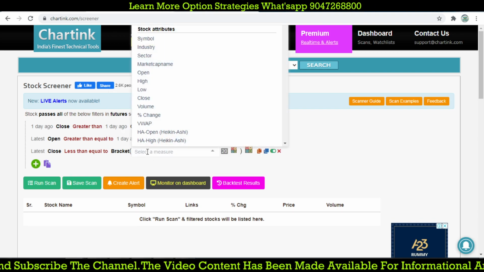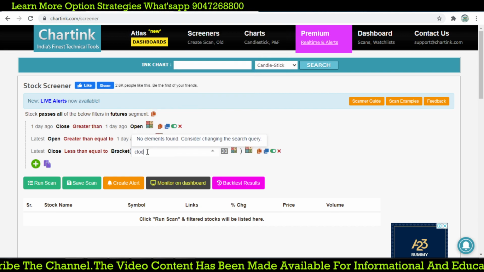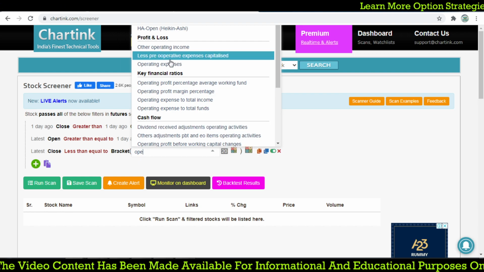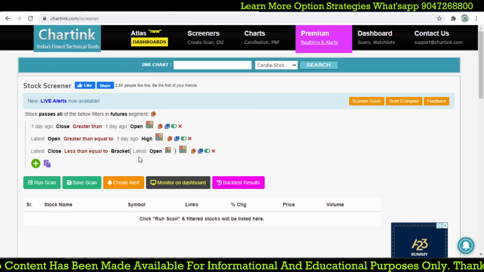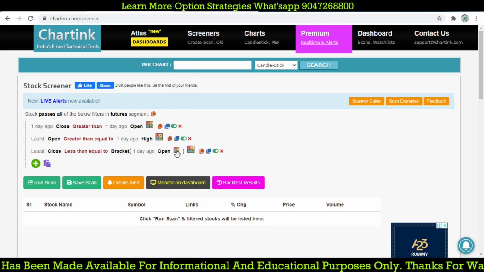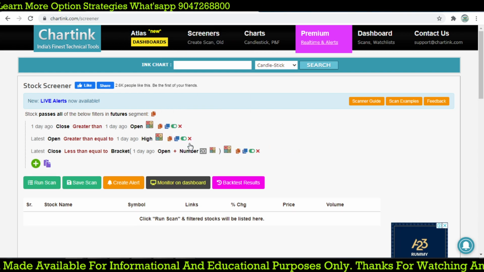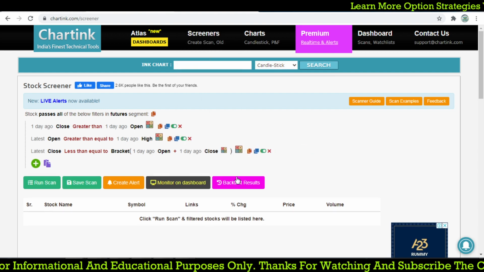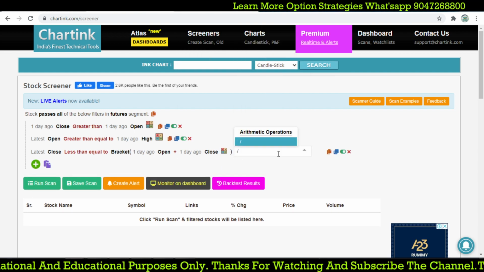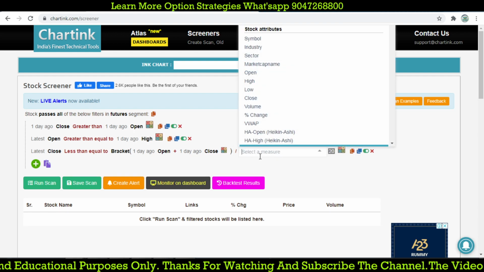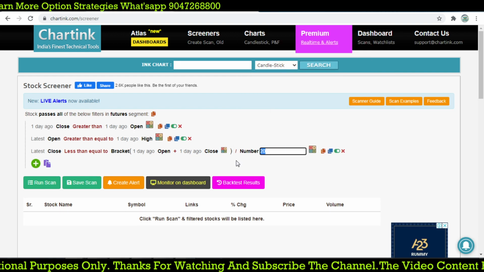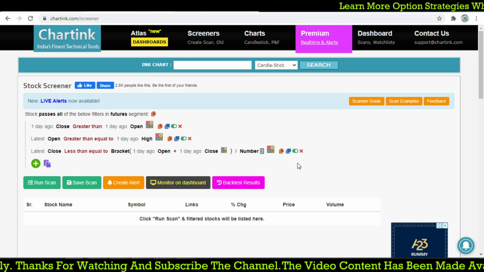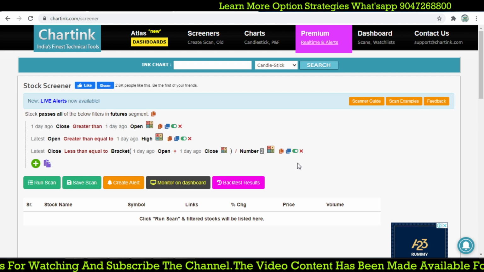So we take the open price of 1 day ago, add the close price of 1 day ago, and divide by 2, because the second day candle should close below the middle of the body of that first candle.